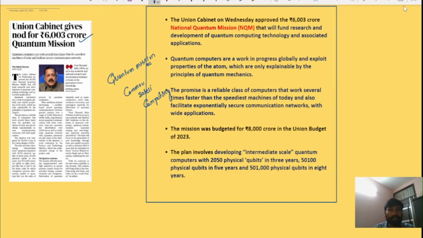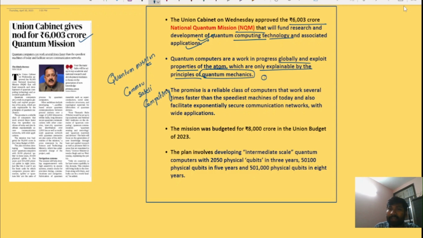Let's try to understand quantum computing. The Union Cabinet on Wednesday approved the 6,000 crore National Quantum Mission. That will fund research and development of quantum computing technology and associated applications. Quantum computers are a work in progress globally, especially to exploit the properties of atoms, which are only explainable by the principles of quantum mechanics.